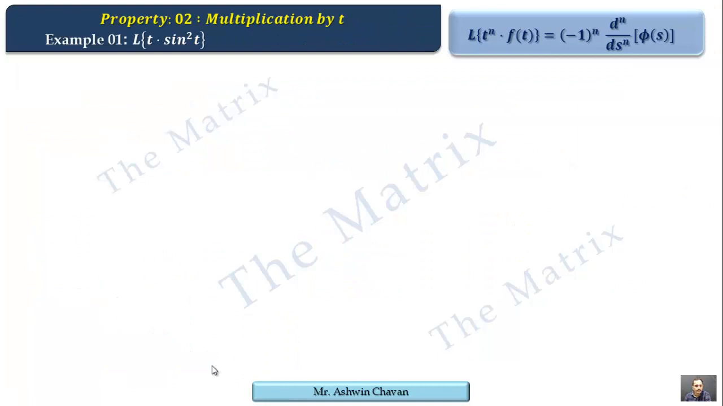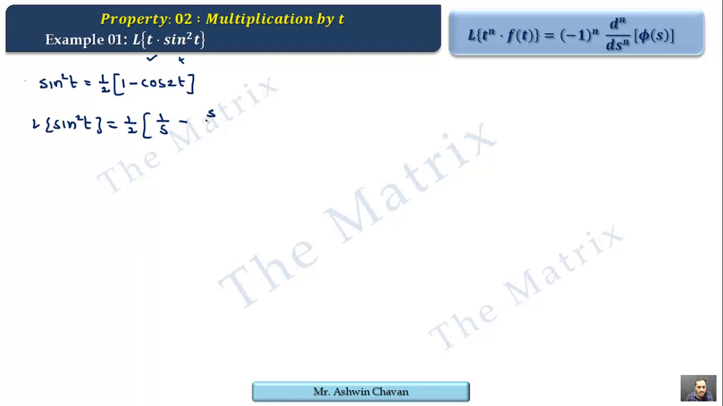One more example on this, that is Laplace transform of t into sine square t, but t is a property here, so leave it for a moment. Start with sine square t, which is not a property. So sine square t is not in standard form, so we write its split up as half of 1 minus cos 2t, and we know it is in standard form, in the sense we know its Laplace. So taking Laplace on both sides, Laplace of sine square t is half of 1 upon s minus cos 2t's Laplace, which is s upon s square plus 4.